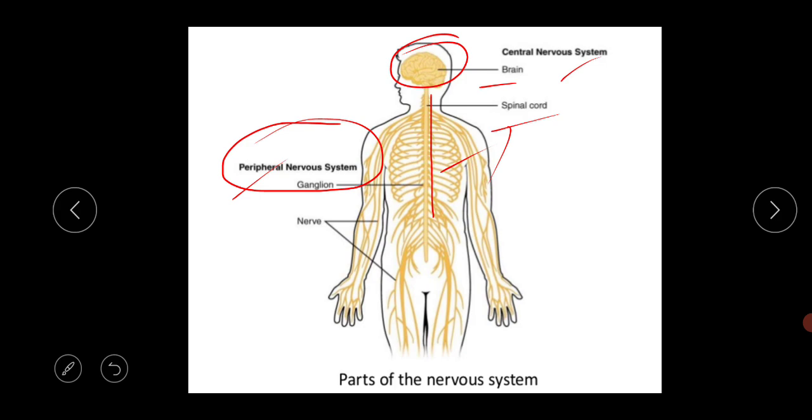In our next class we will discuss the neuron structure and function, and I hope this video will help you a lot for better understanding. Please go through this video, because each and every session, each and every part is connected with each other. If you do not go through this video properly, then you cannot understand the next part. So please go through the video properly, and if you have any queries, ask me immediately.